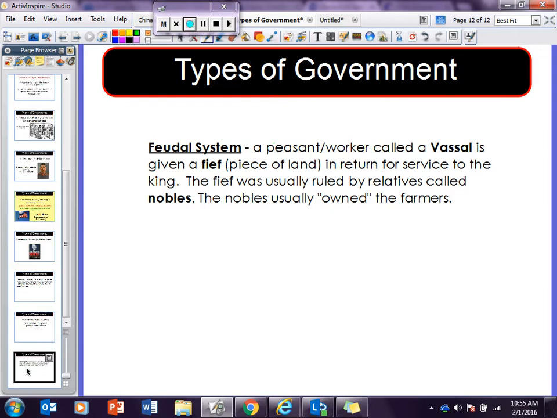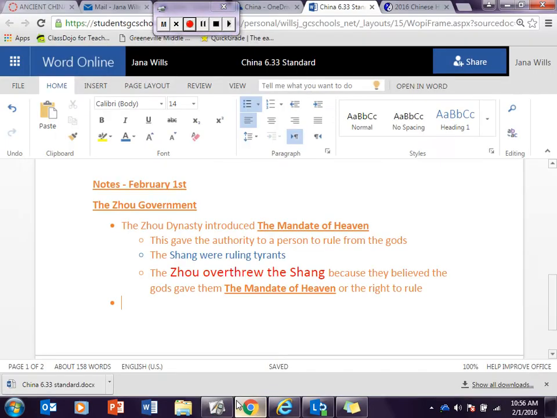So the nobles owned the farmers. So what were those workers and peasants really kind of, what were they? They were slaves. So they got to live on that piece of land and work it for food. They got to live there for free, quote unquote. But what was their pay? What did they have to pay back? Serve the king.